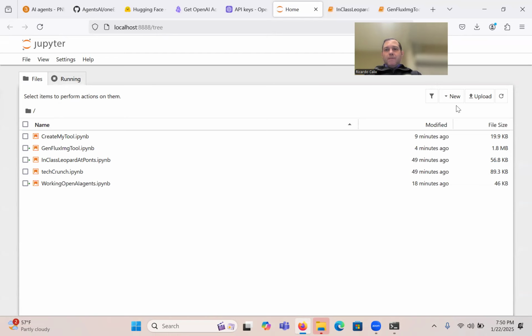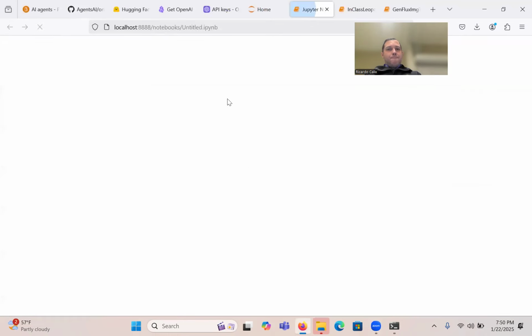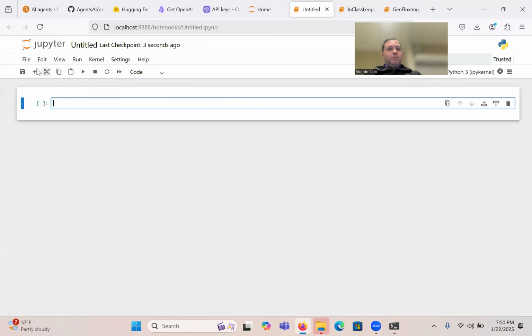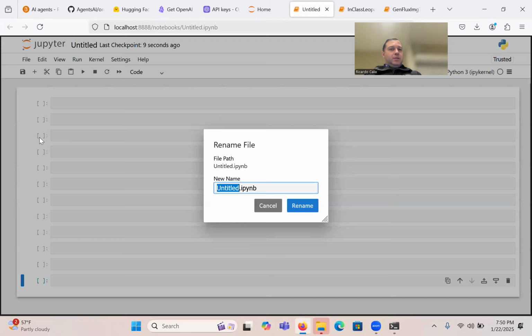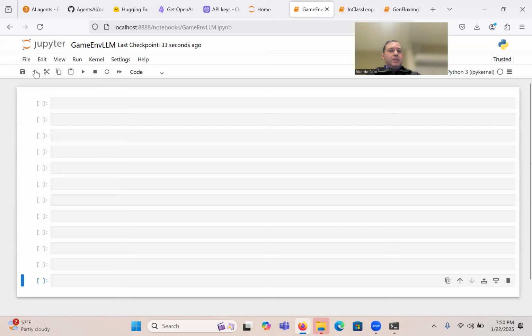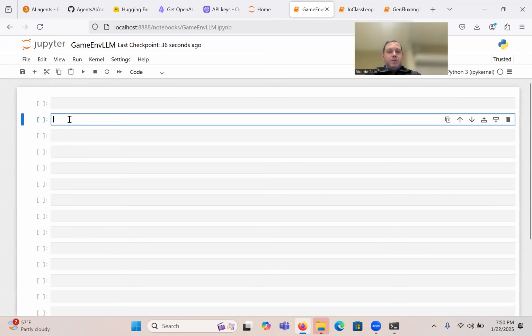So let's do new Python. Let's add more cells in here. Let's rename it. Let's just call it game environment. And this, by the way, is kind of what that latest paper concluded. Use reinforcement learning, just let the LLM do things, and it learns really well. So game environment LLM. How about that? So we're creating that.